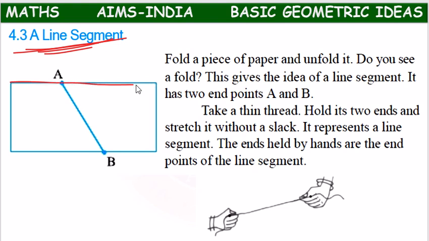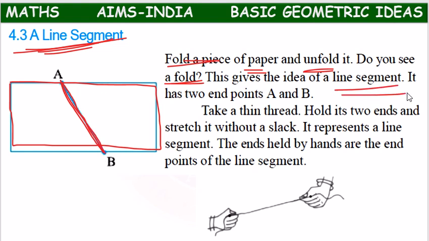So, take a paper, fold a piece of paper and unfold it. If you fold a paper and unfold, what do you observe? You can see a fold in the middle of the paper, or where you have done the folding, there you can see a fold. So this fold gives the idea of a line segment. It has 2 points, 2 end points. At one end it will be having point A, at the other end it will be having point B.